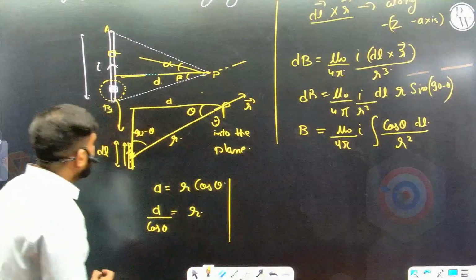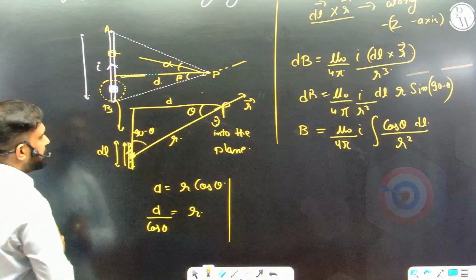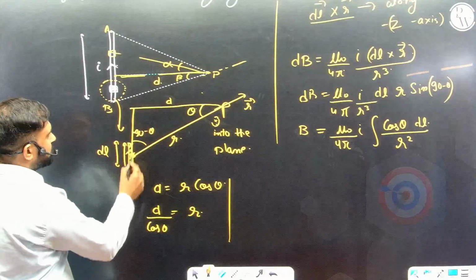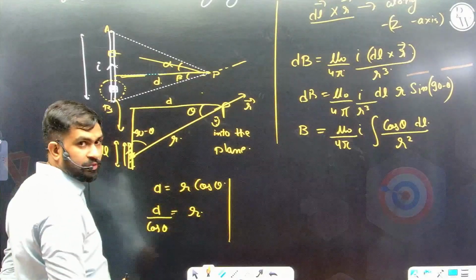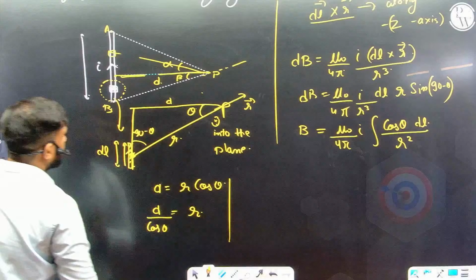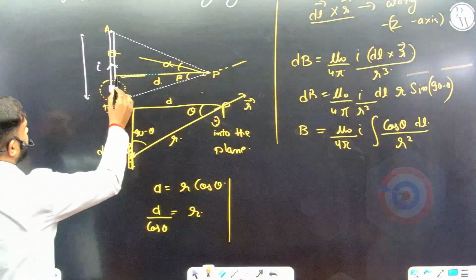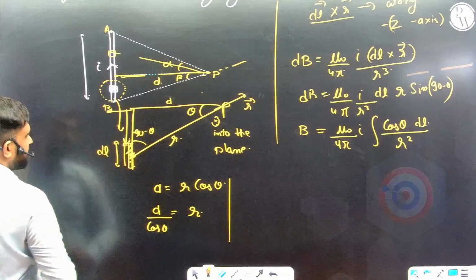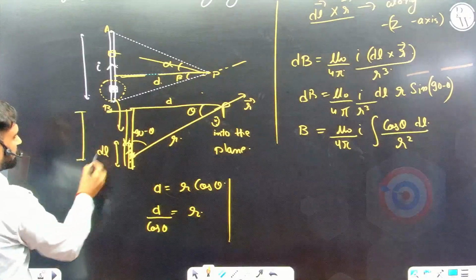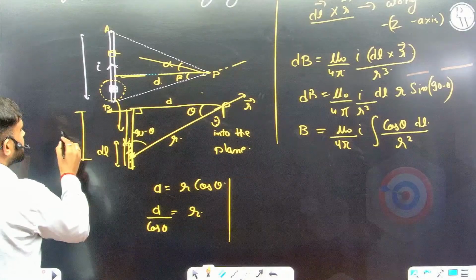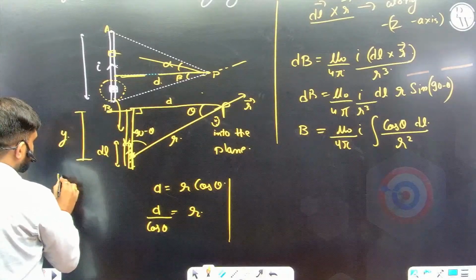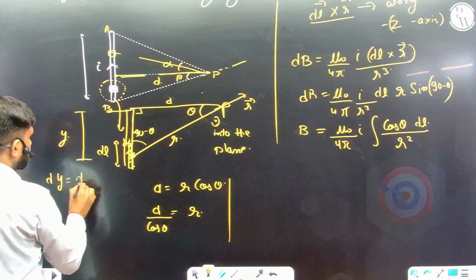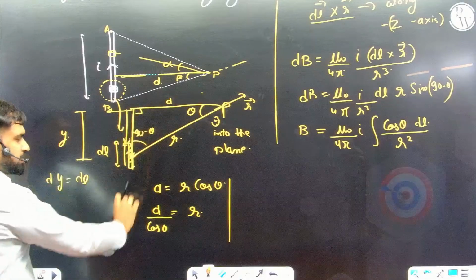Also, what about this dl? Because I need to write this dl also in terms of the angle theta. So you just see that dl is actually this length. If I say this height of the right angle triangle here is some y, then dl is nothing but dy only. The little extension in this side is dl.